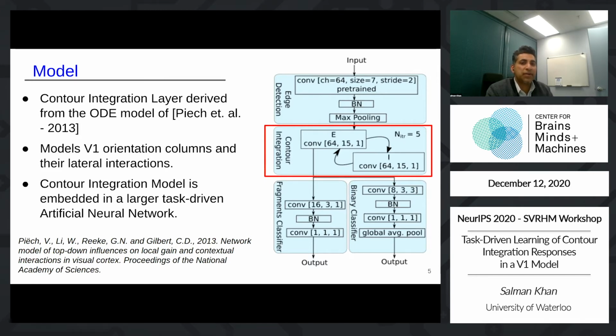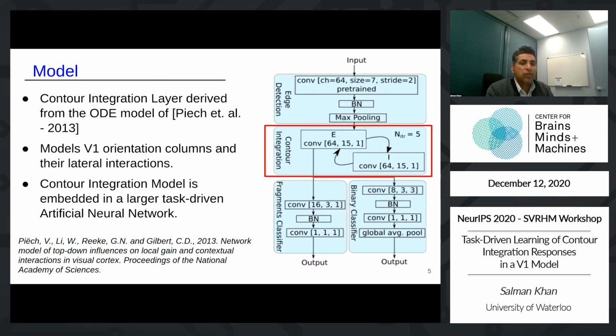these lateral interactions. To build this model, we took an existing model of contour integration, modified it to work in a neural network framework, and embedded it into a larger task-driven network. We included all the connections from the original model, but allowed their parameters to be learned, especially the lateral connection structures. The output of the contour integration layer is passed to classification blocks, which map them to desired label dimensions.